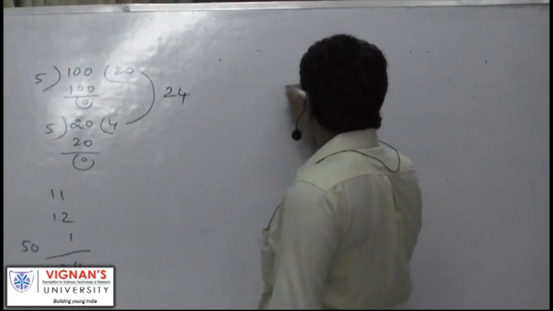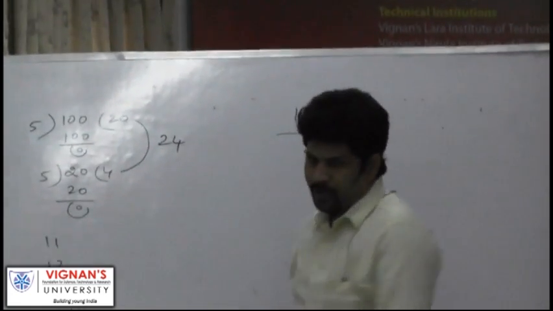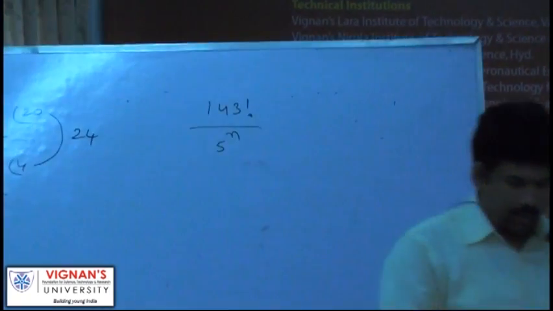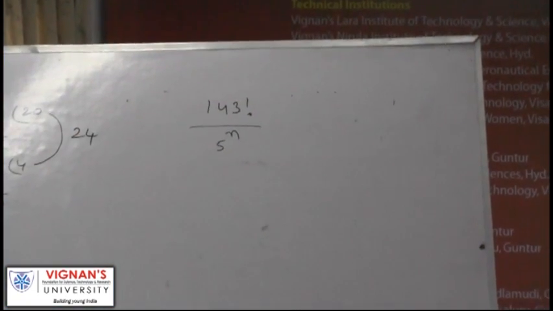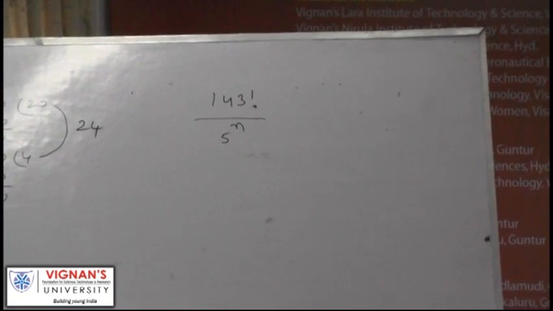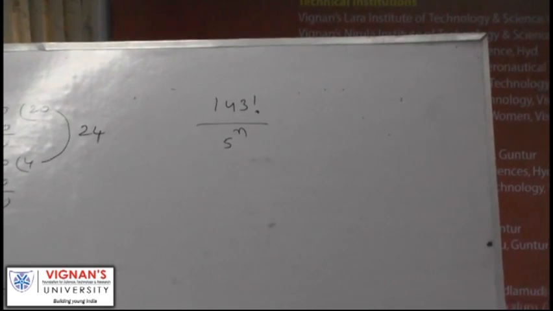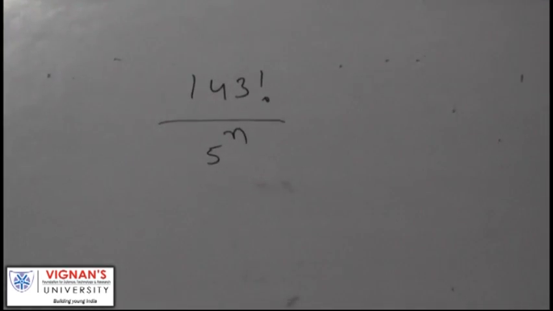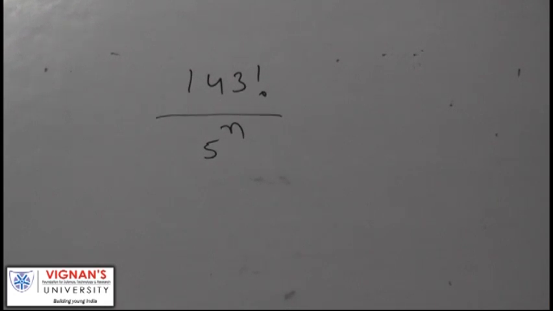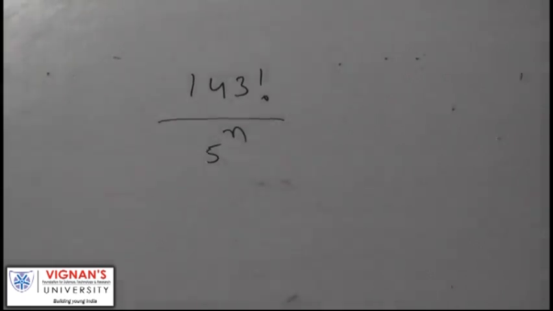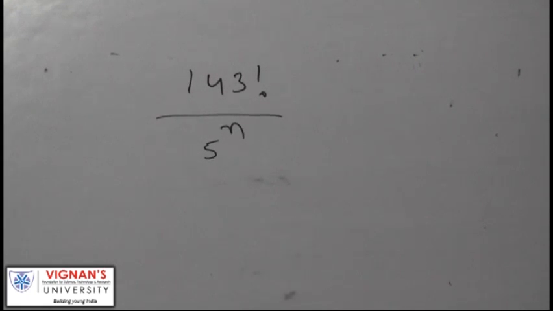143 factorial is divided by 5 power n, right? If 5 power n divides 143 factorial, what is the maximum possible value of n? What is the maximum possible value of n if 5 power n divides 143 factorial? It is indirectly asking how many 5s are there in 143 factorial, right? So he's asking for the maximum power.